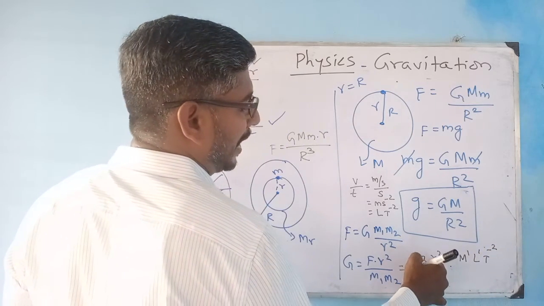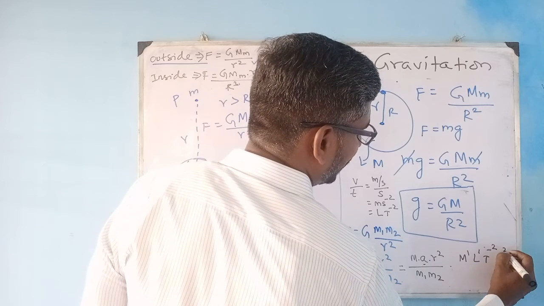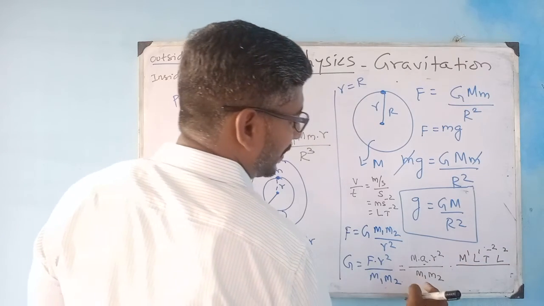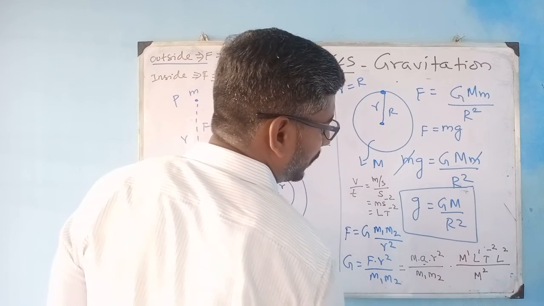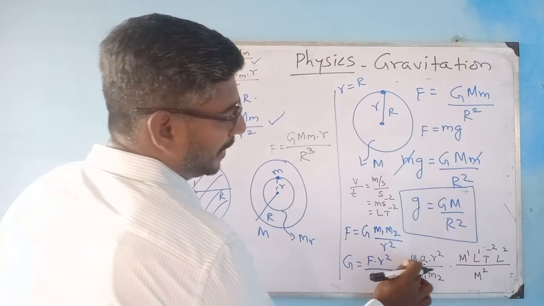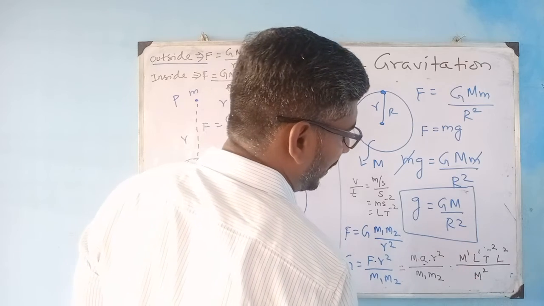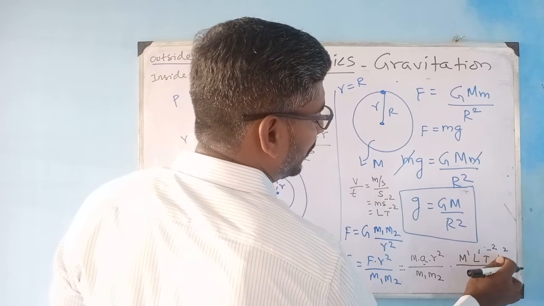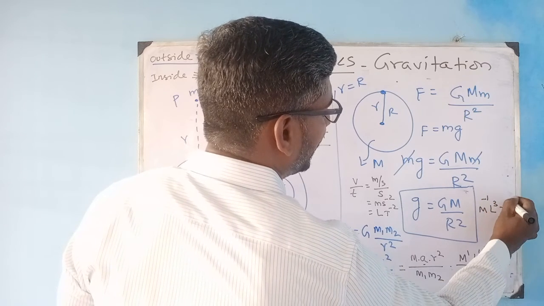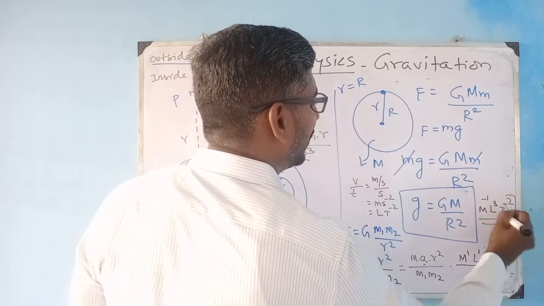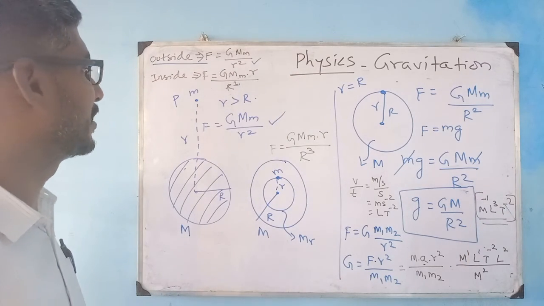And you have this r, the distance between the two masses, again length, which is L square, divided by mass. So m1 and m2 are masses, which is M square. What I am getting is M square. So when I take it to the numerator, I get M minus 1 L cube T minus 2, which is the dimensional formula for the gravitational constant. This may also appear in some examinations.